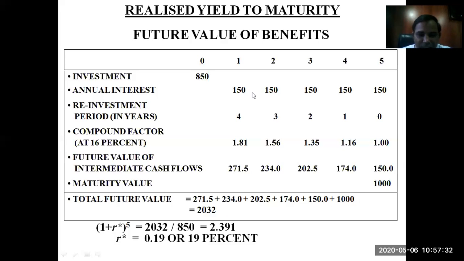That means you are reinvesting the interest generated from your investment, and your realized return to maturity is 19%. That means 2032 is the amount that you are receiving after 5 years, divided by your initial investment, that is this one, so it is 2391. When you go back to your value tables, you will find it is 19%.